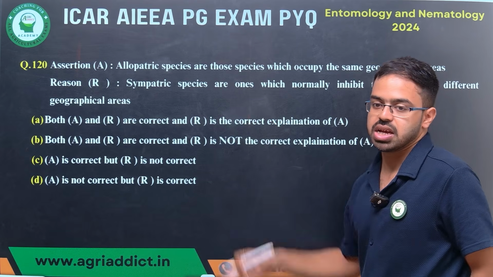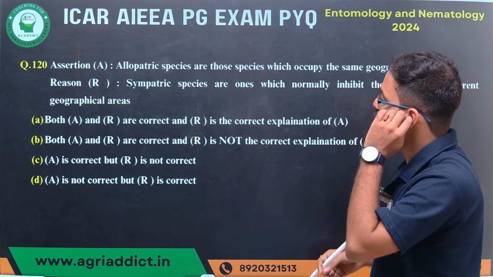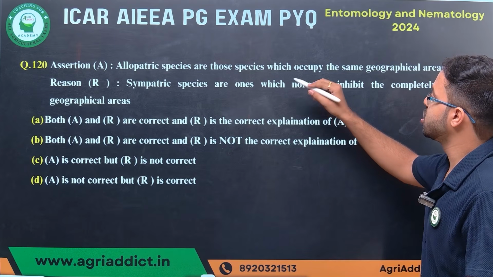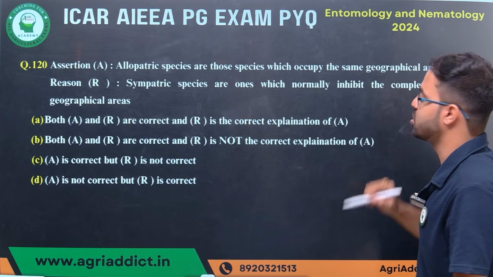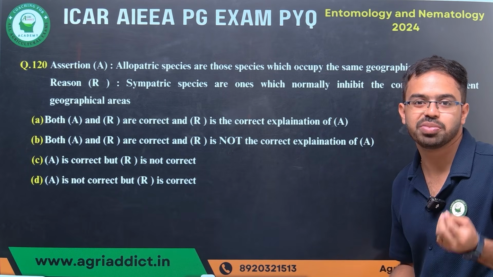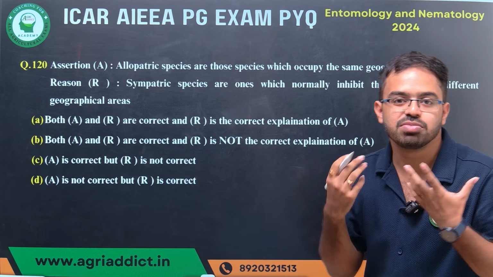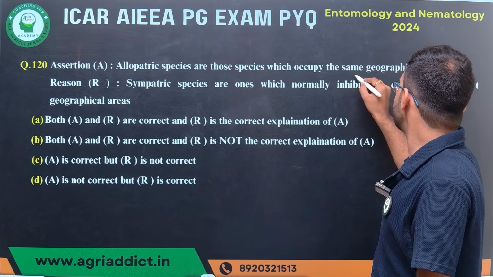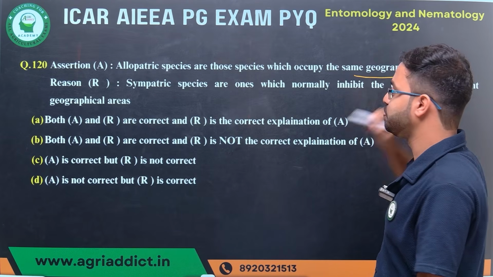Next question, again an assertion-reason type question, on allopatric species and sympatric species. Allopatric species are said to occupy the same geographic areas. Not like that. Allopatric species have geographic isolation, so this statement is wrong.